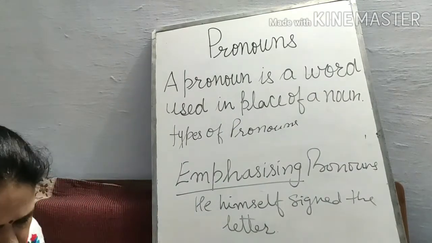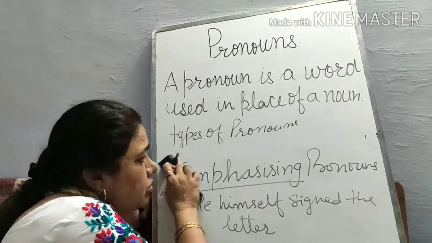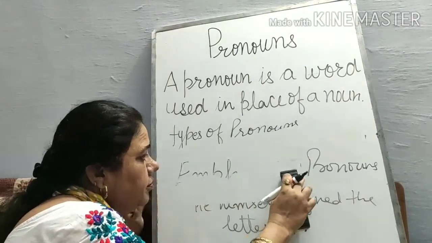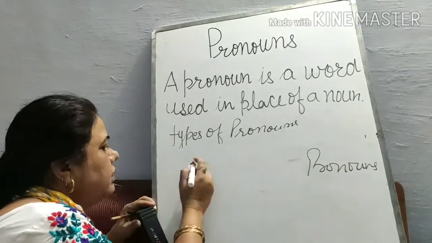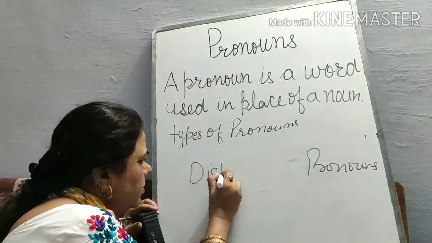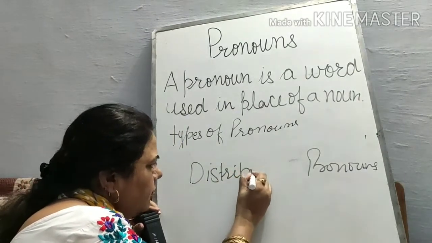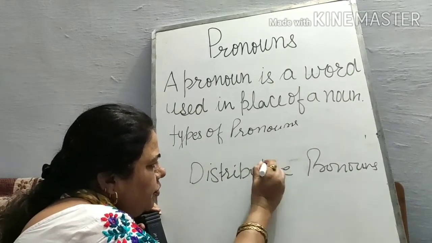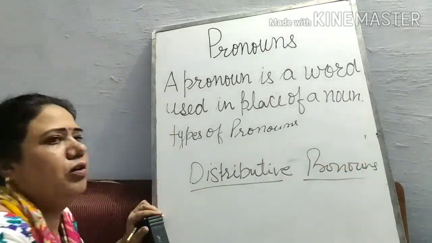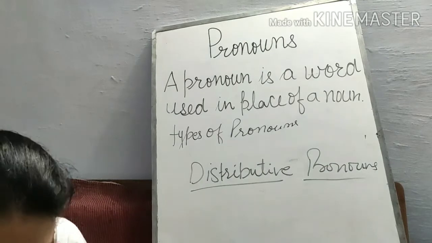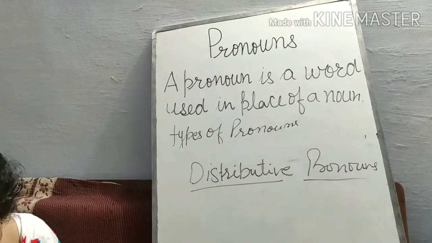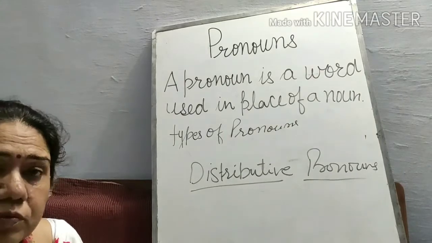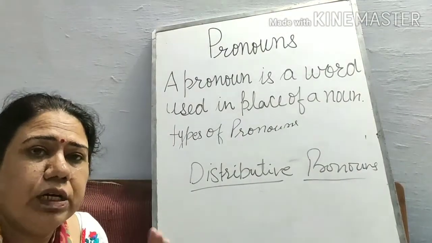Next we take distributive pronouns. Distributive pronouns refer to a person or thing one at a time.